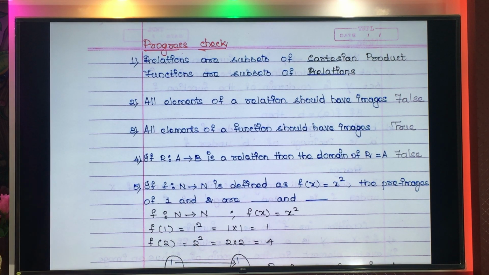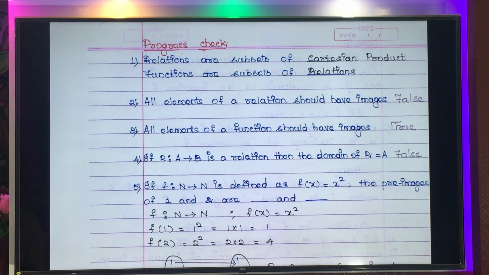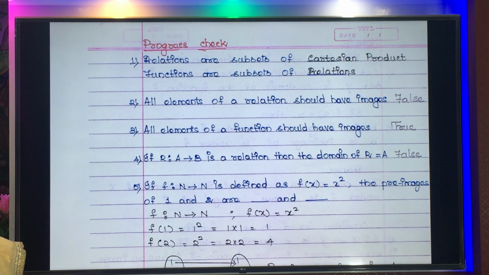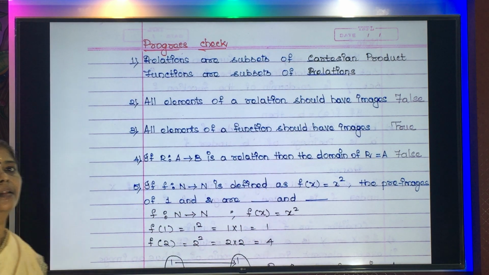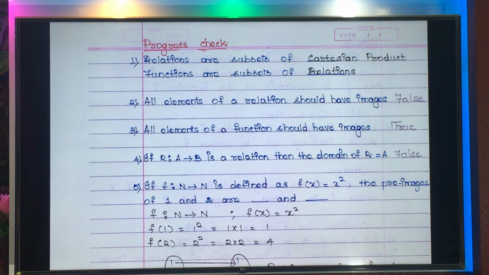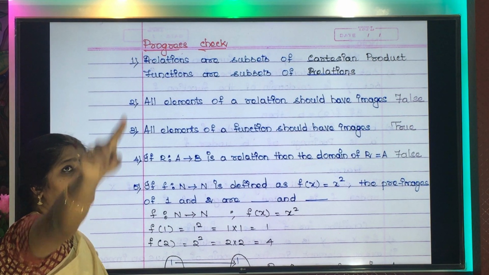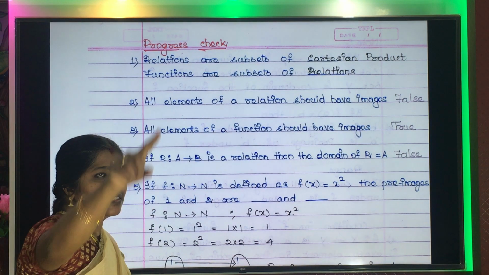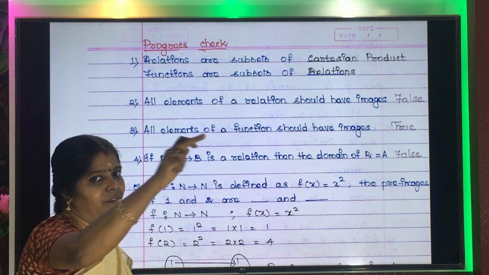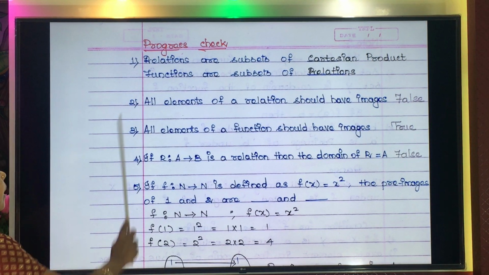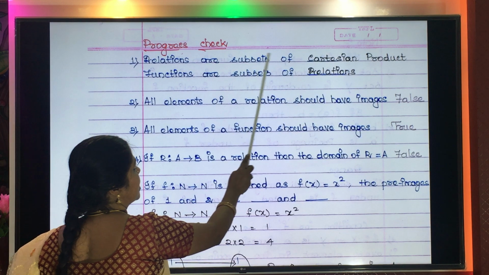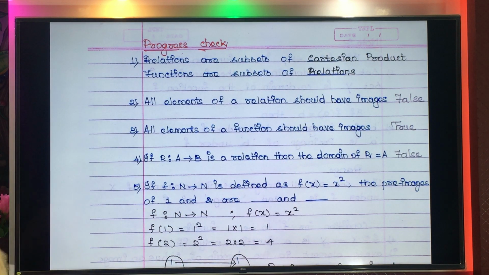Now there are some questions in the progress check. So far we have learned certain facts, so from those facts we need to answer this. Okay. Now what is the first question? Relations are subsets of what? Just now we have seen the Cartesian product was a bigger circle. Inside that we had a smaller one, relation, and inside relation we had functions, right? So please recall that concept. So we understand relations are subsets of Cartesian products.